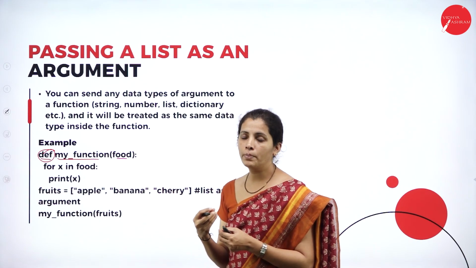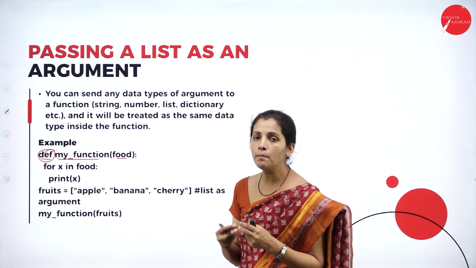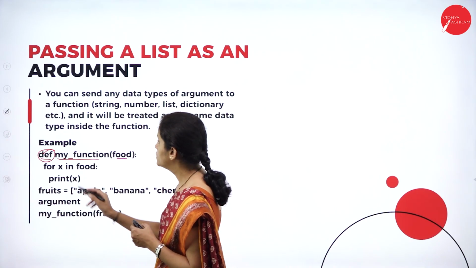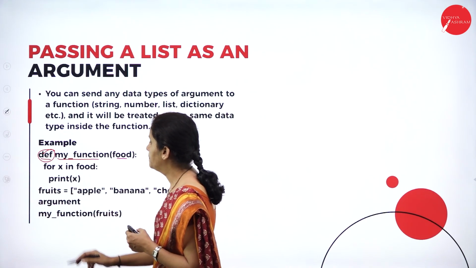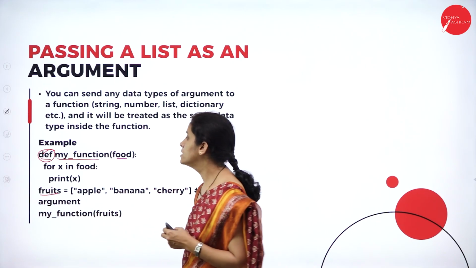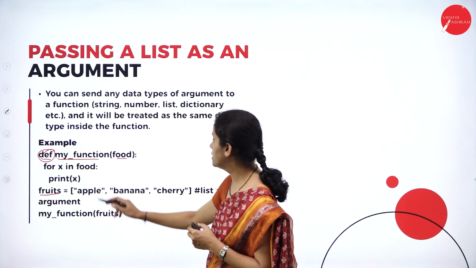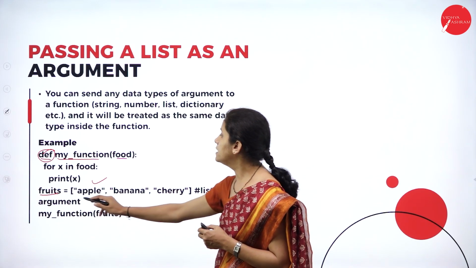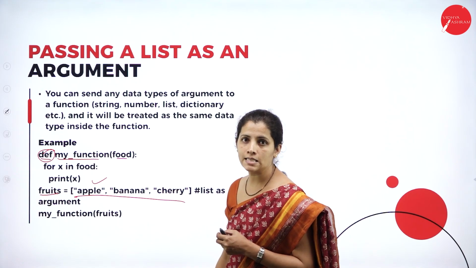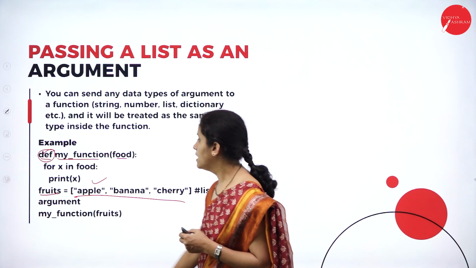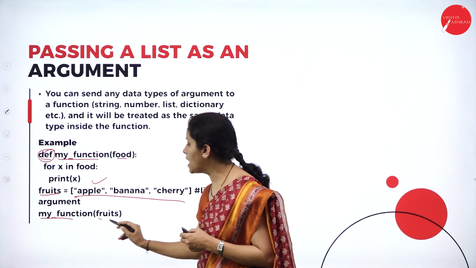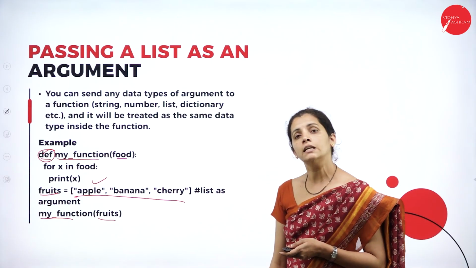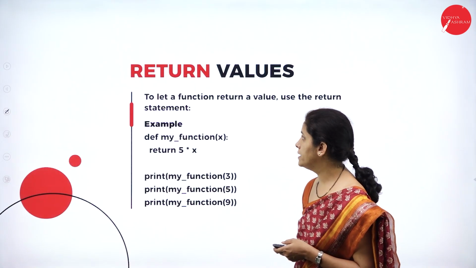Now I want to print the food one by one, so I'm using a for loop, x in food. Now fruits equals apple, banana, cherry, which is nothing but a list as an argument. And see my function, I'm passing the list. So I can use a list as my argument.